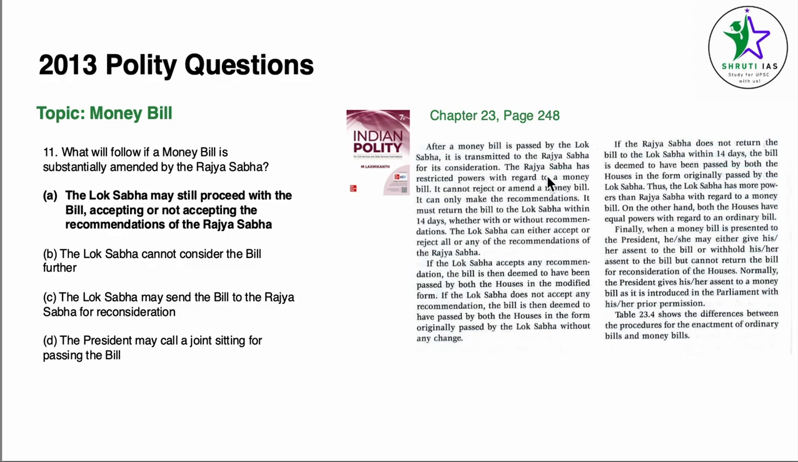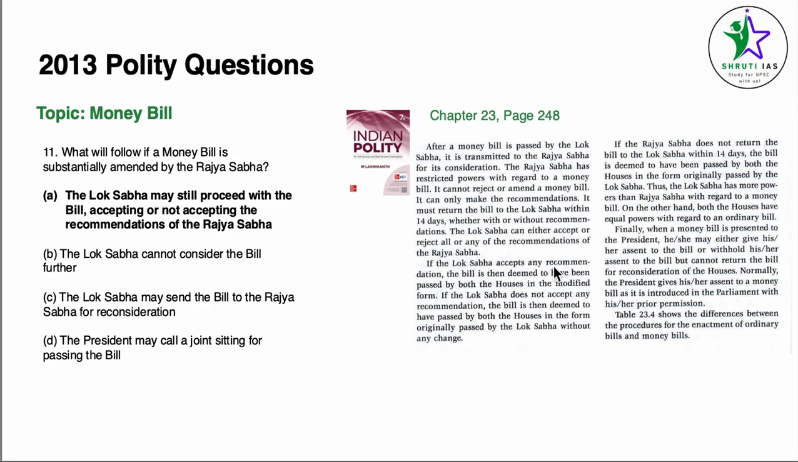Rajya Sabha has restricted powers with regard to a money bill. It cannot reject or amend the money bill. It can only make recommendations. It must return the bill to the Lok Sabha within 14 days with or without recommendations. The Lok Sabha can either accept or reject any of the recommendations of the Rajya Sabha.